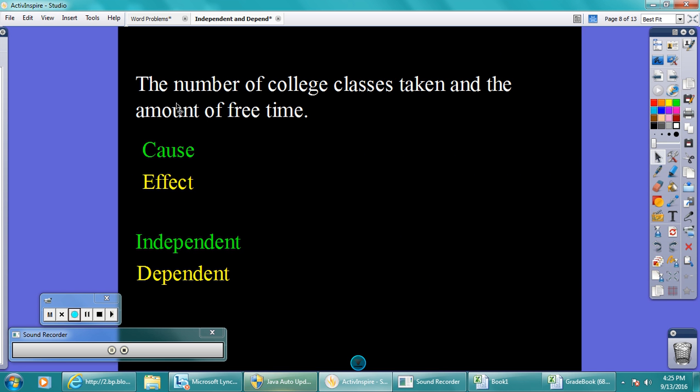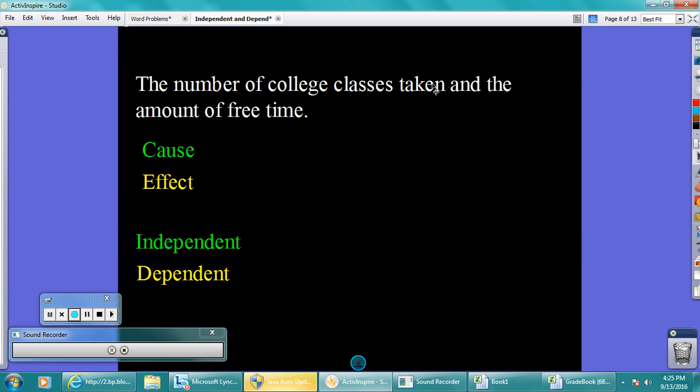All right, so now let's look at this. The number of college classes taken and the amount of free time. Which one is the cause and which one is the effect? Which one of those depends on the other one? So let's look.